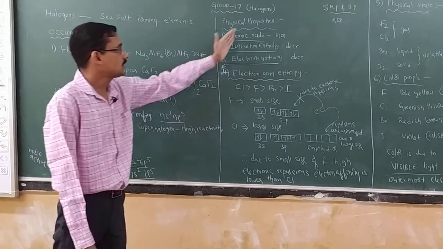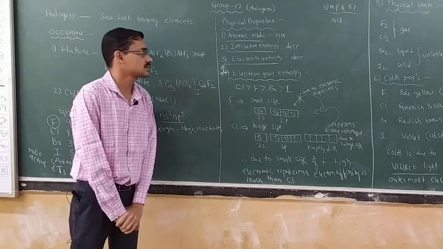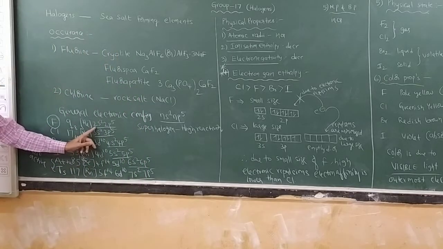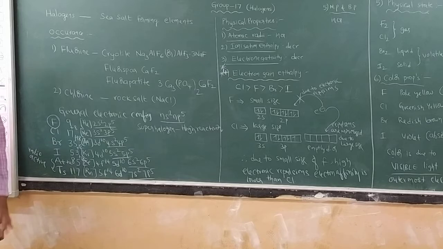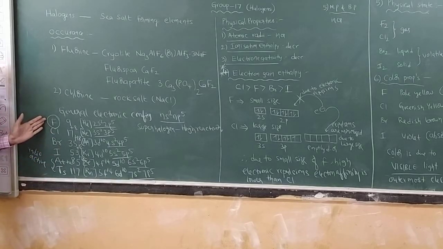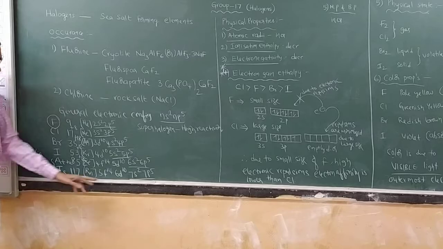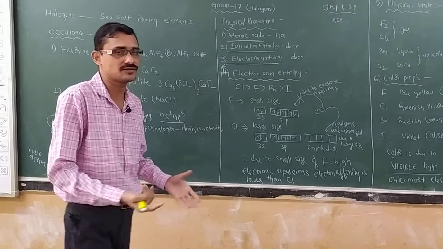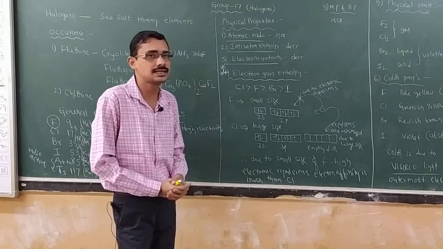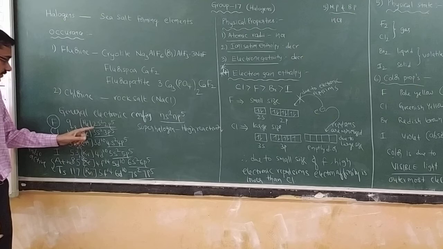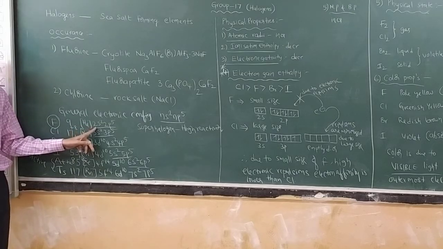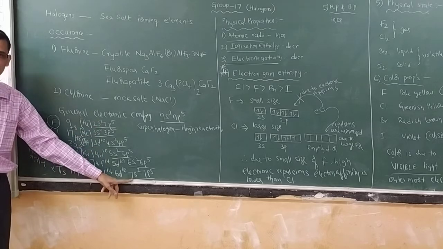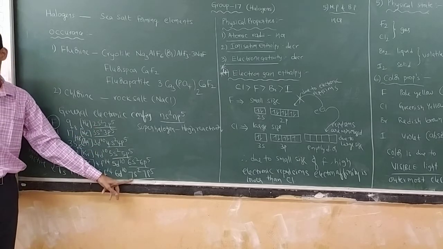Next, coming to physical properties. First of all, atomic radii, as usual, increase because the number of shells increases from 2 to 7. Fluorine has only 2 shells, so size is low, and tennessine has 7 shells, therefore size is more. As the number of shells increases, ionization enthalpy decreases, because the outermost electron near the nucleus is very difficult to remove due to strong nuclear attraction, whereas an outermost electron far from the nucleus is easier to remove.